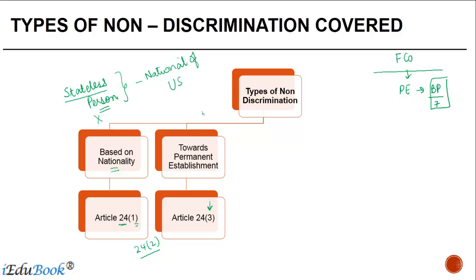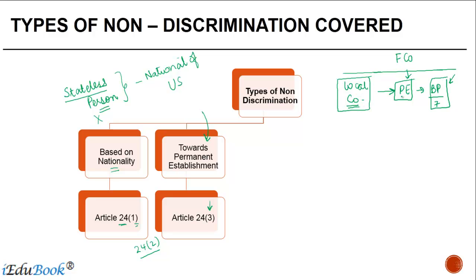What this article seeks to ensure is that when you are calculating the net taxable profits of a PE, the benefit that you give to any local enterprise, a local company, in terms of deduction of expenses, carry forward of losses, or anything else for that matter, should be similarly given to the permanent establishment as well.